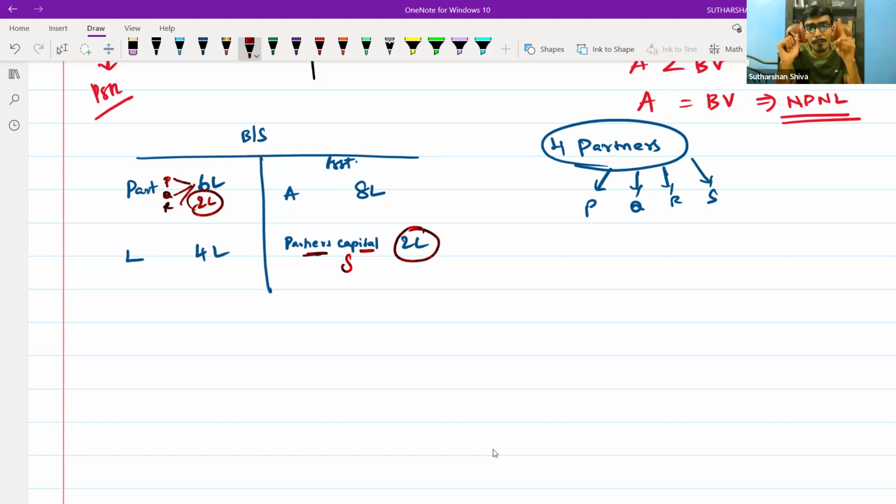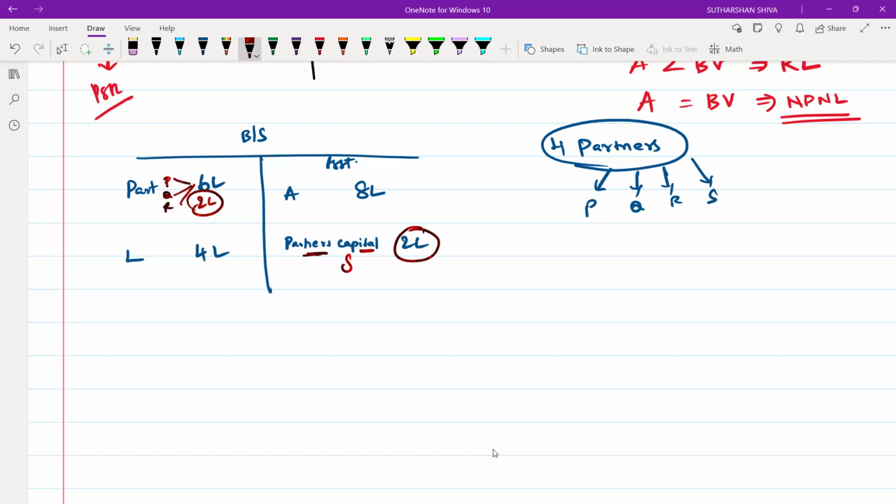Now, if partner Y appears on the asset side, it means he is still a solvent partner. Still he is a good person. When he becomes insolvent, the insolvency of a partner is not related to the partnership firm. It is because of personal issues, social issues. It is not related to the partnership activity. If any question suggests Y as an insolvent partner, remember the basic feature of a partnership: unlimited liability, right?